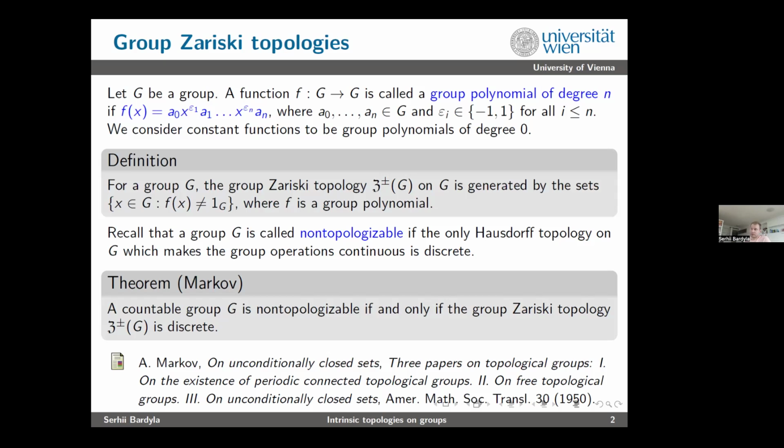So let G be a group. A function f from G to G is called a group polynomial of degree n. By the way, in blue, I will mark some essential definitions and essential places. So don't be afraid if you see some blue color on the slide. It's not a mistake, hopefully.